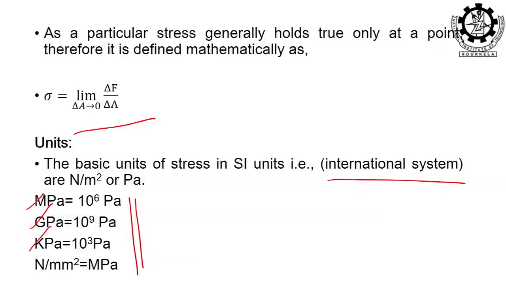I think it is clear what normal stress is, and that stress is nothing but the quotient of forces, or the intensity of the forces. Stress can be classified based on the type of load, whether it is a normal load or a parallel load. If it is a normal load, it creates a normal stress, also called direct stress. If it is a parallel load, it creates a shear stress.